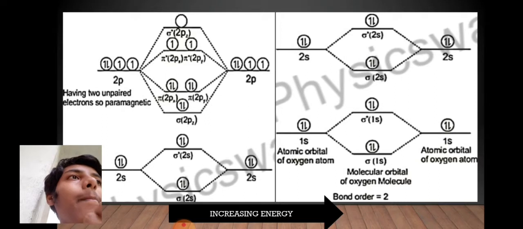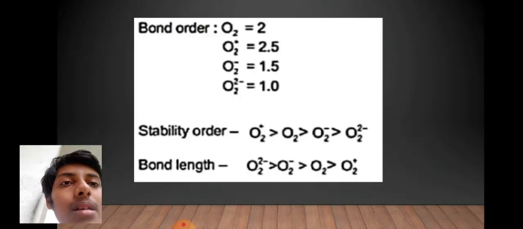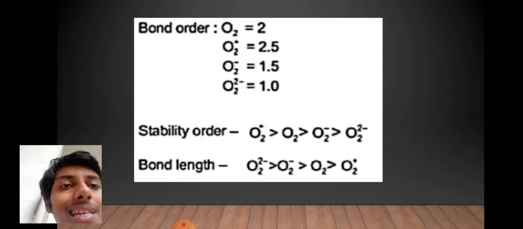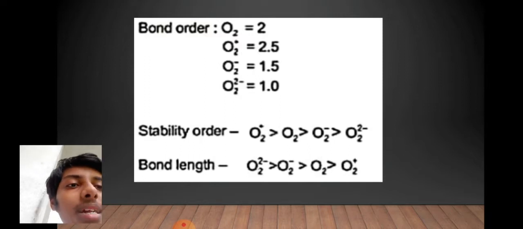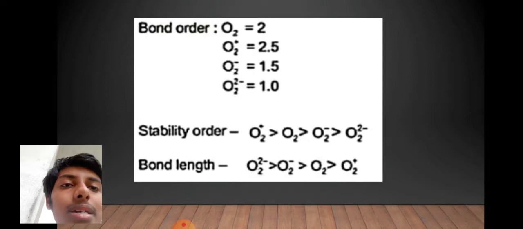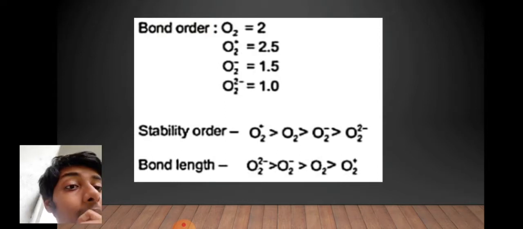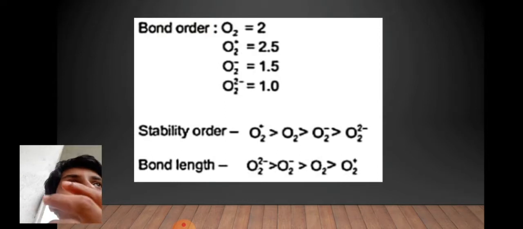So, what do we mean by paramagnetic? And then there is a word called diamagnetic. I'll make it clear as we go on. So the bond order of O2 is 2, O2 plus is 2.5, O2 minus is 1.5, and O2 2 minus is 1.0. So stability order can be seen here and bond length can be seen here. Notice that stability is very, very high for the positive ion, but for the negative ion, you have less stability. And for the less stable, you have a larger bond length, as you can see.